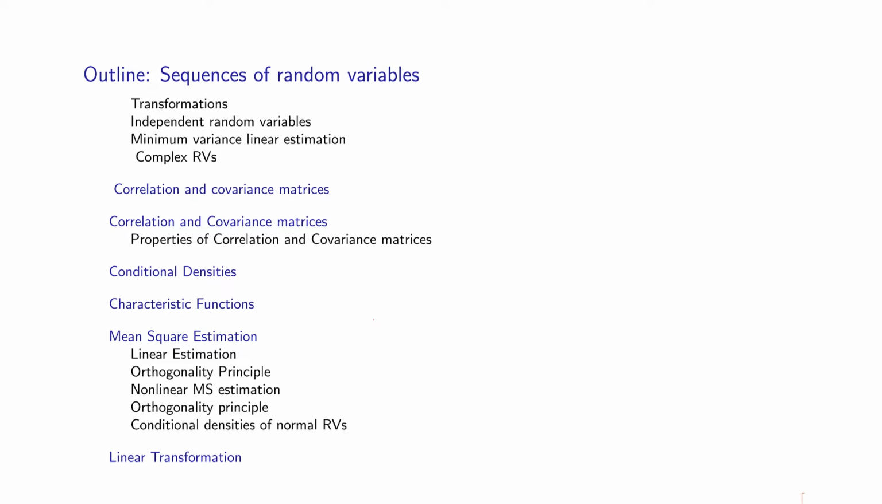So the outline of this chapter is that we'll first define sequences of random variables, which is a stochastic process. Then we will learn about transformations of these random variables. This is just a generalization of what we have learned for one and two random variables. We defined independent random variables. We will review the minimum variance linear estimator as a generalization of what we have learned in the previous chapter. And also I will introduce the notion of complex random variables.